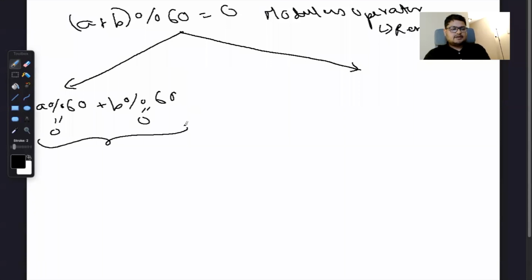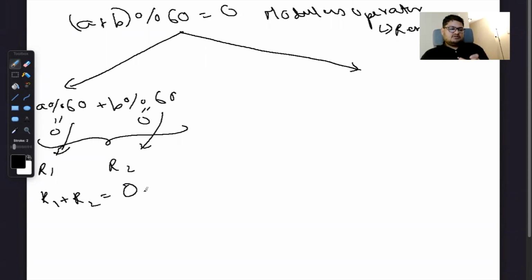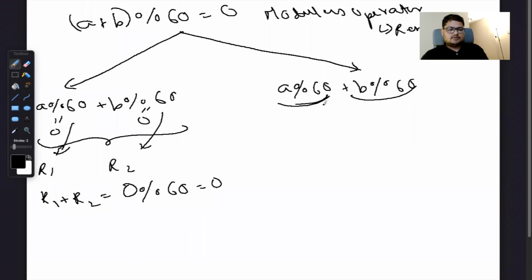If I consider the remainders as R1 and R2, then R1 plus R2 can be equal to 0, and if we take the modulus of that, it will turn out to be 0. Or the other scenario is that the remainders of these two, R1 and R2, add up to 60.